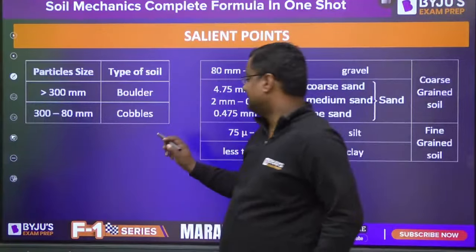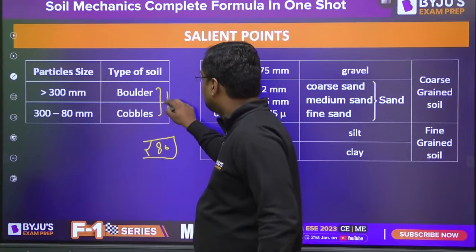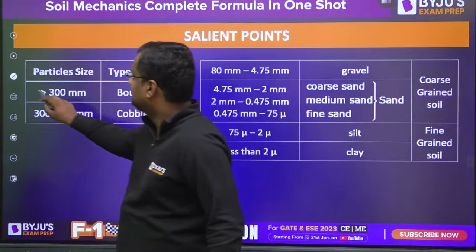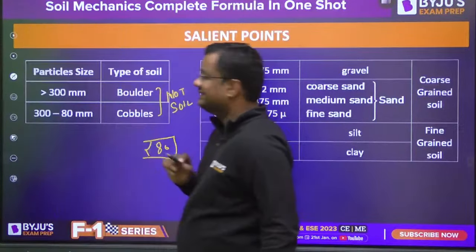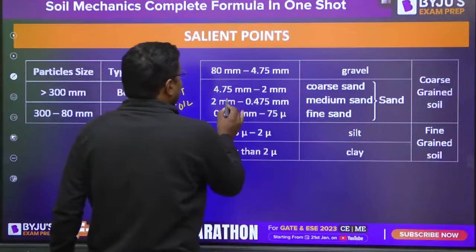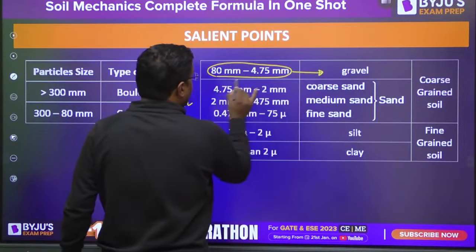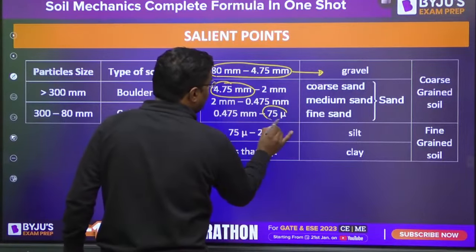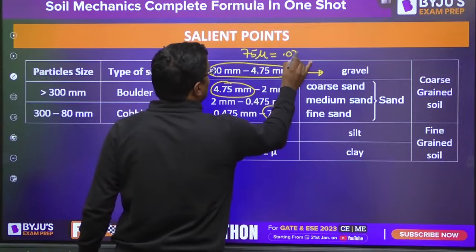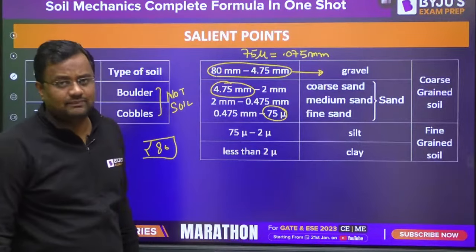Guys, let me tell you that anything less than 80 mm is soil. Greater than 80 mm is not soil. Boulders or cobbles are not soil. Only the things that are less than 80 mm are treated as soil. Now coming to less than 80 mm: 80 mm to 4.75 mm is gravel. Then 4.75 mm to 75 micron, where 75 micron is 0.075 mm. You can see that 1 micron is 10 to the power minus 3 mm.